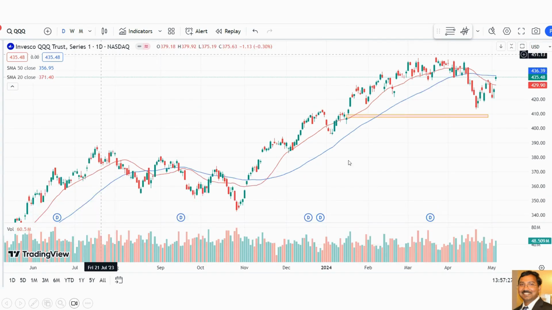And this is the QQQ daily chart. The blue line is the 50-day moving average, and the red line is the 20-day moving average. So right now the price is between the 20-day and the 50-day moving average, and we need it to jump above the 50-day moving average. That is good for the bulls.